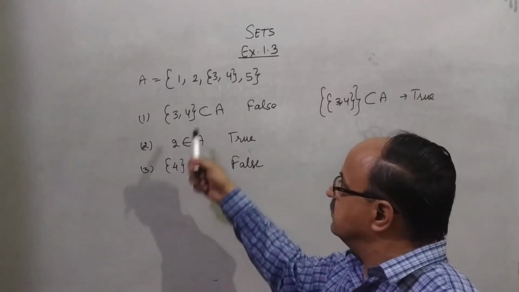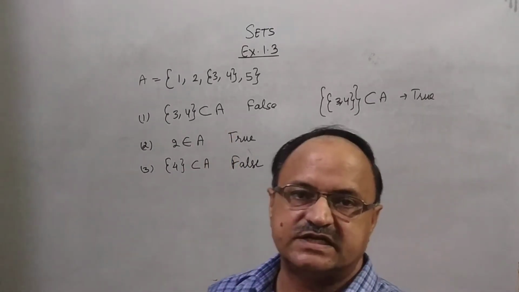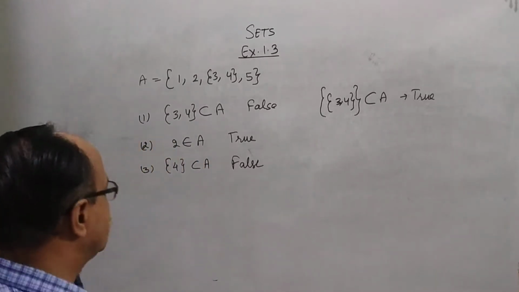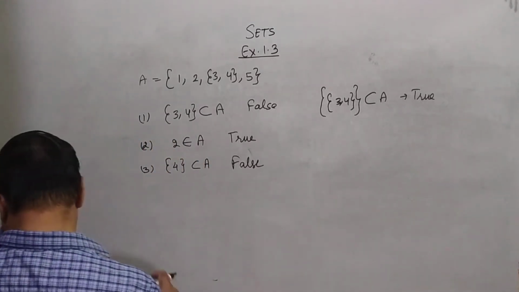But 4 is not a member of set A. Therefore, it is false.